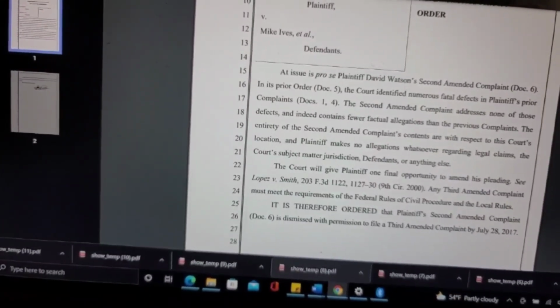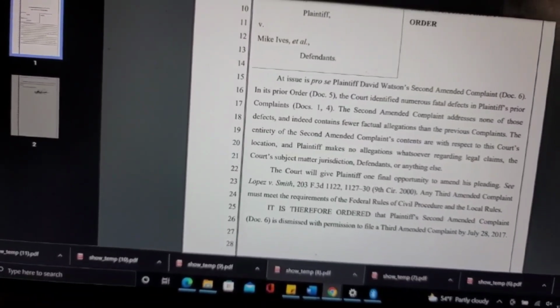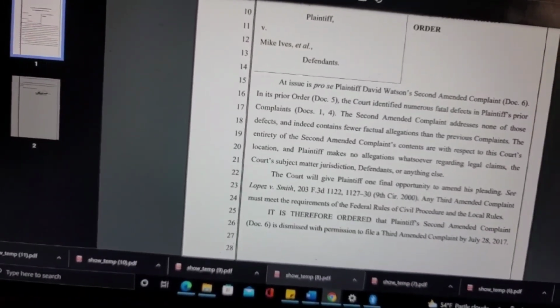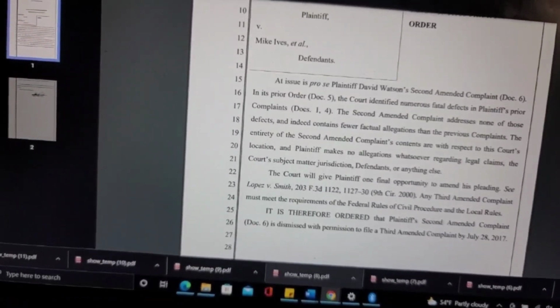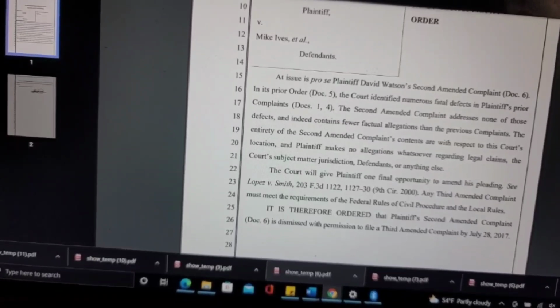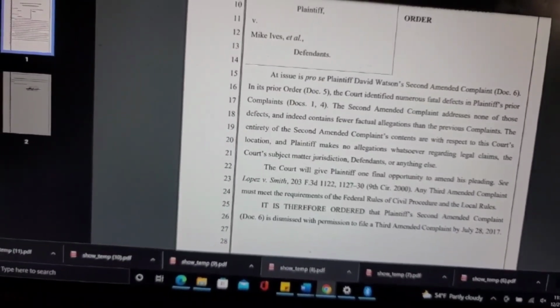Prior order, document 5. The court identified numerous fatal defects in plaintiff's prior complaints, documents 1-4. The second amended complaint addresses none of those defects. It contains fewer factual allegations than the previous complaints.